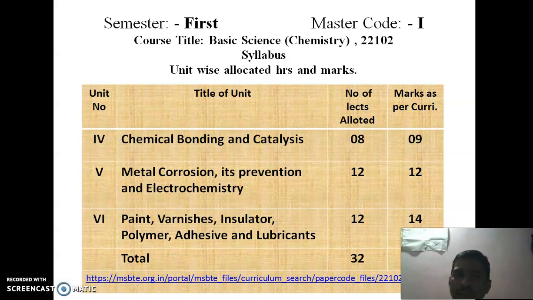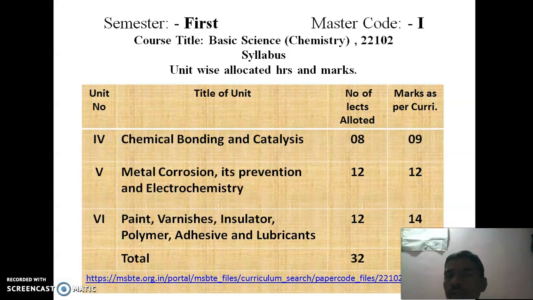The unit on chemical bonding and catalysis is allotted 8 hours and 9 marks. Unit number 5, metal corrosion, its prevention and electrochemistry, provides 12 hours and 12 marks. Unit number 6, paint, varnish, insulator, polymer, adhesive, lubricant, provides 12 hours and 14 marks.